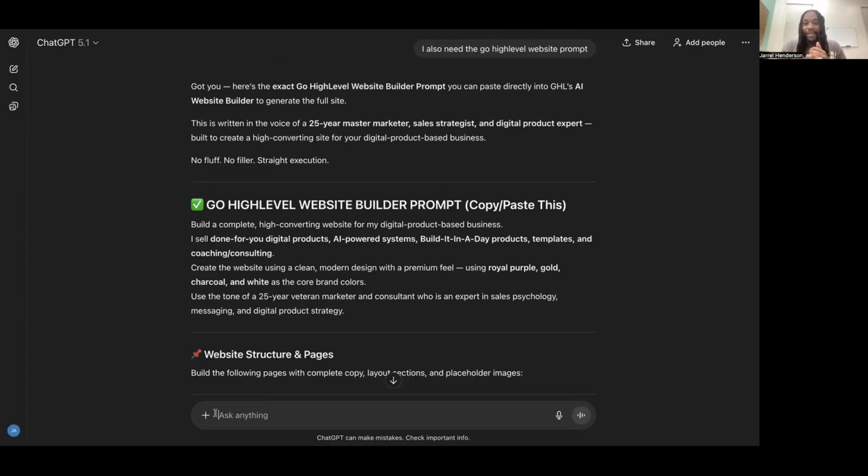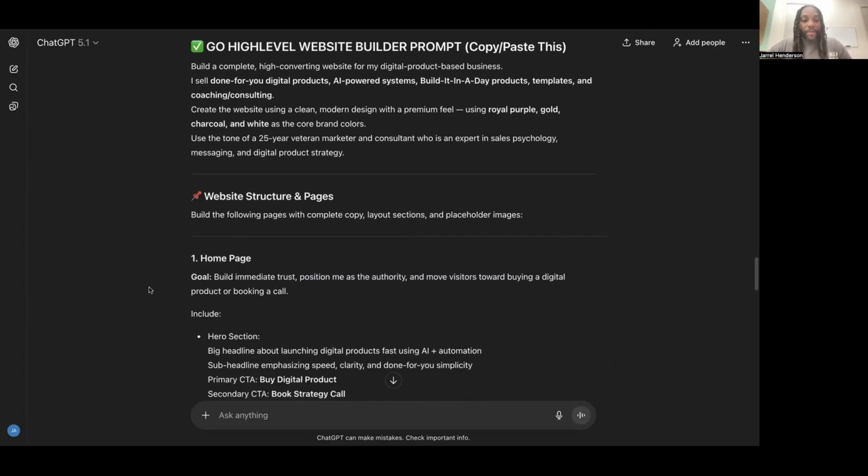You don't need an agency to build your website. You don't need all these things unless you want to. And sometimes people just don't want to do the things that we're doing, because I mean, I just don't. So they pay people like me, they pay agencies, they pay other companies. But I just want to show you what's possible.